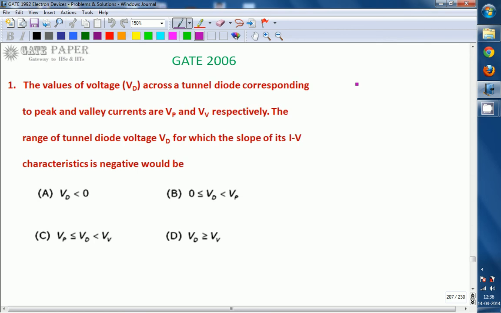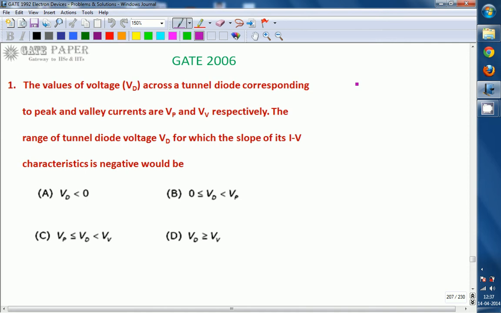Hello, we are discussing the GATE 2006 ECE paper, and the question is related to electronics. The values of voltage across a tunnel diode corresponding to peak and valley currents are Vp and Vv respectively. The range of tunnel diode voltage Vd, for which the slope of its IV characteristics is negative, would be: A. Vd less than 0; B. Vd in between 0 and Vp; C. Vd in between Vp and Vv; D. Vd greater than or equal to Vv.